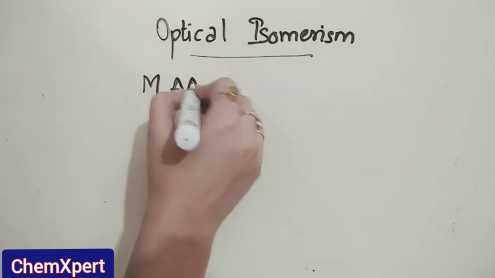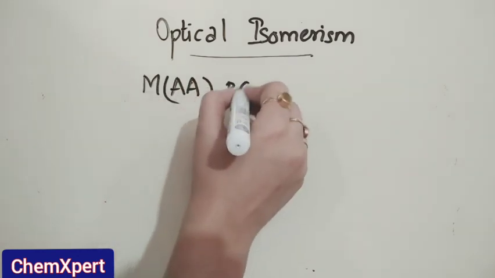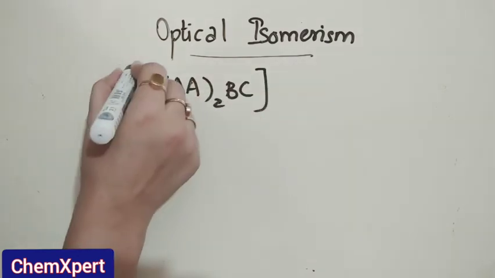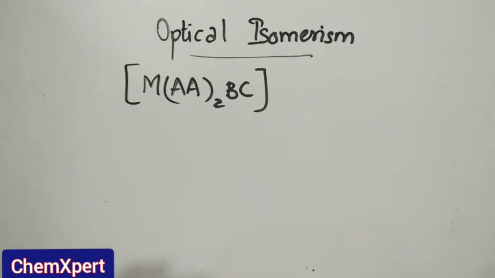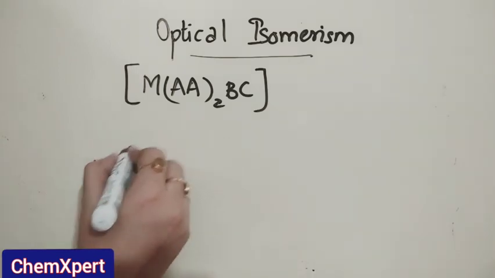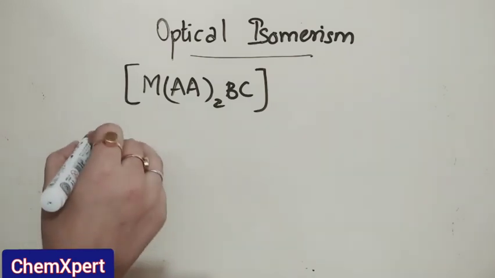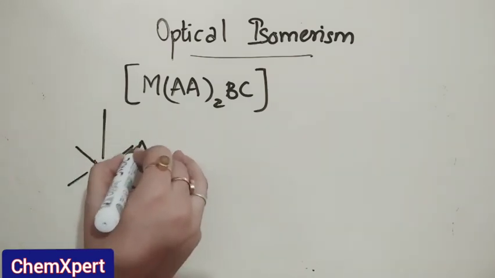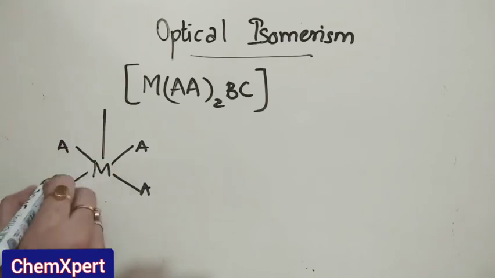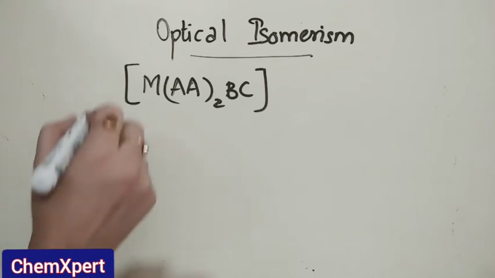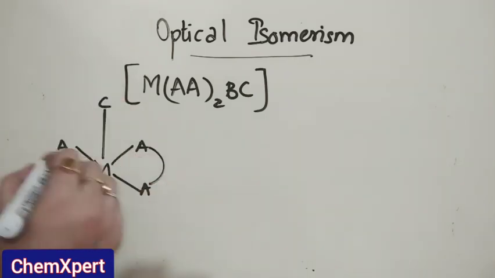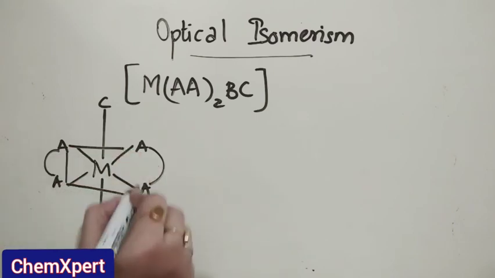Next type is MAA whole twice BC. Now you have to draw all its possible optical isomers, and you have to explain which one is optically active and which one is not. So for example, M, one possibility is the simplest one, A and A, this is B, this is C. B, C can be at any position, but AA at this kind of position.